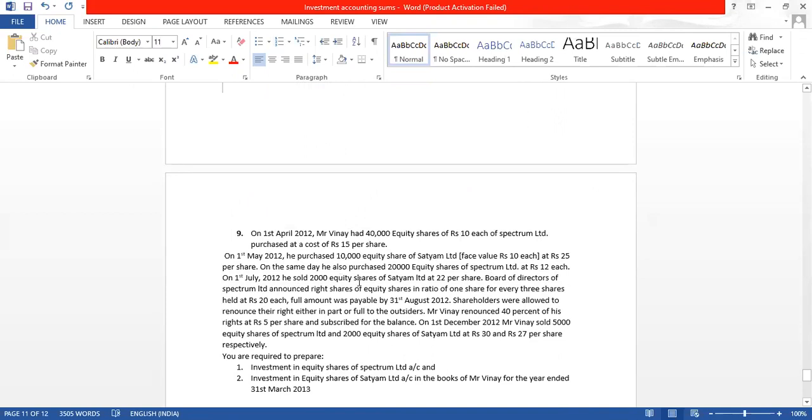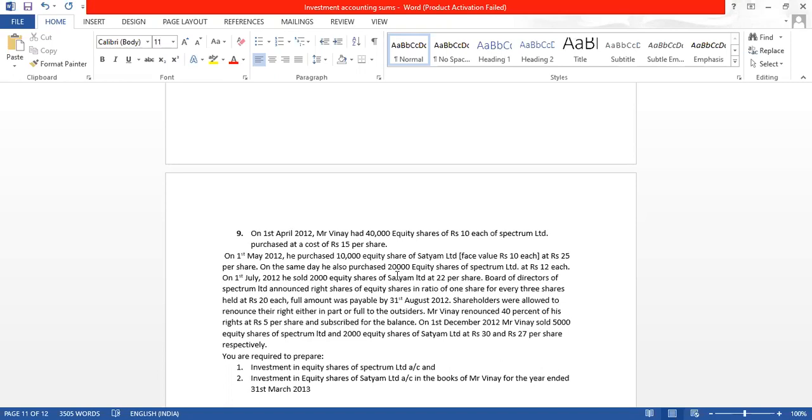This we have done on 1st July 2012. He sold 2,000 equity shares of Satyam Limited at 22 per share. Now the Board of Directors of Spectrum Limited announced rights shares of equity shares in the ratio of 1 share for every 3 shares held at ₹20 each. So the Board of Directors of Spectrum Limited announced rights shares.